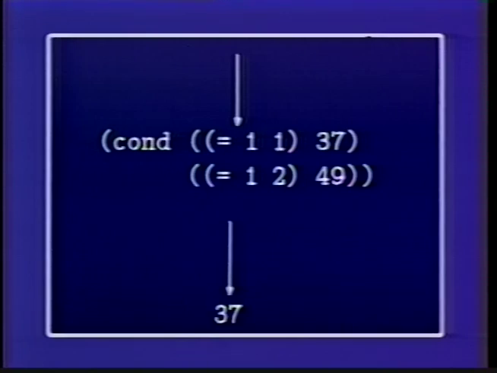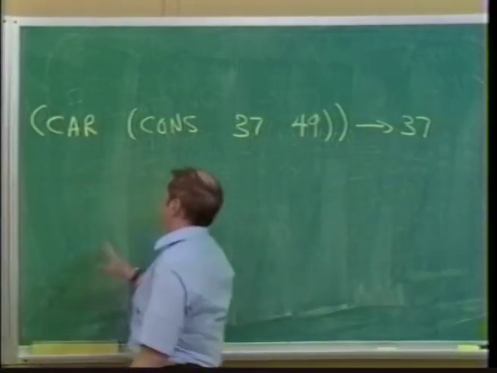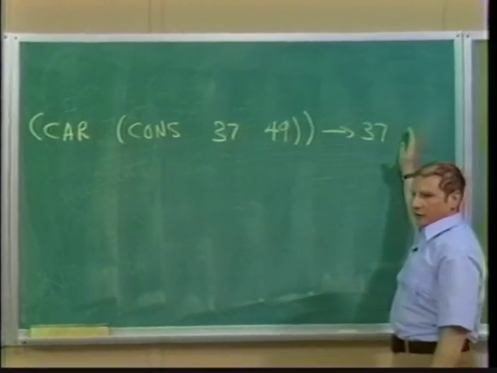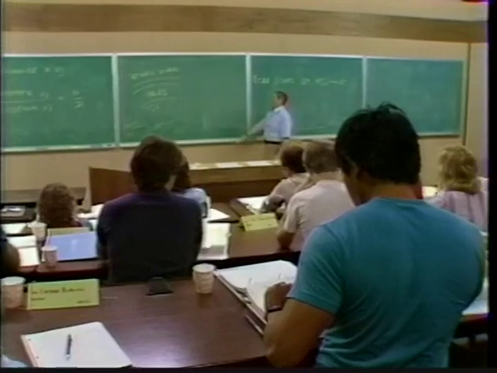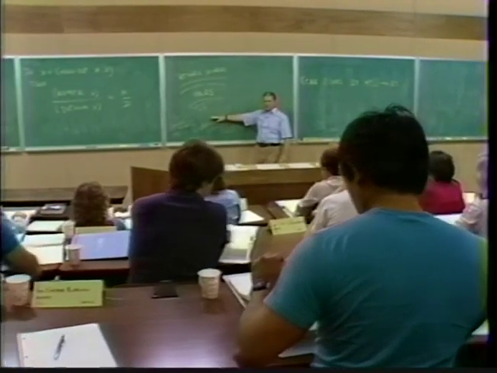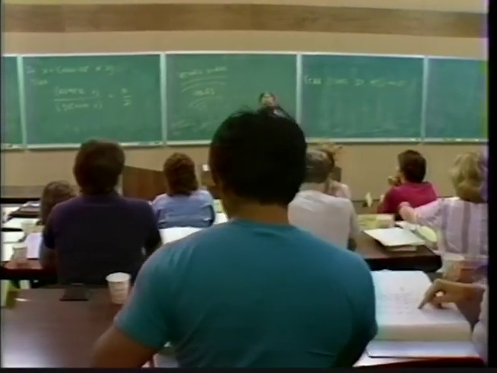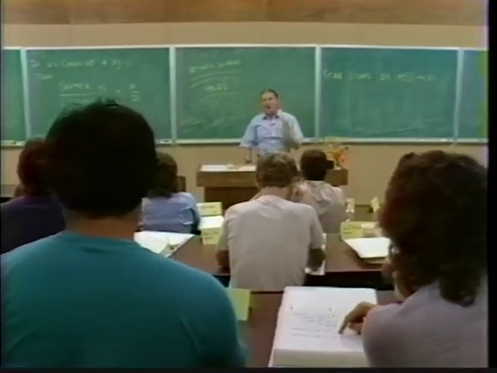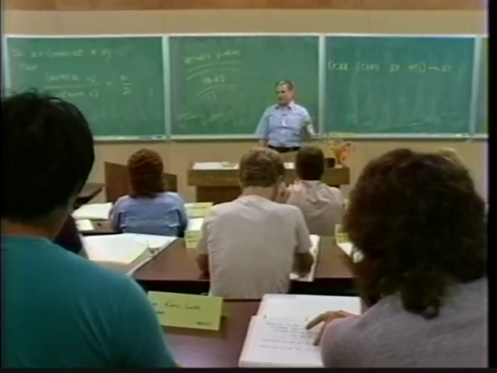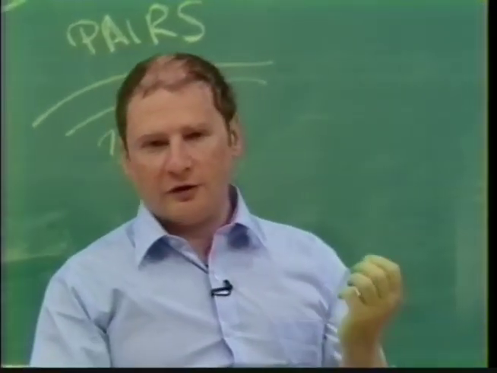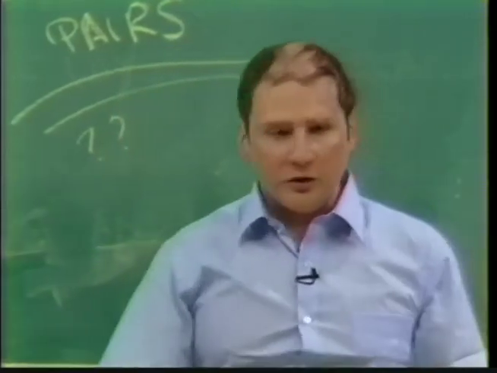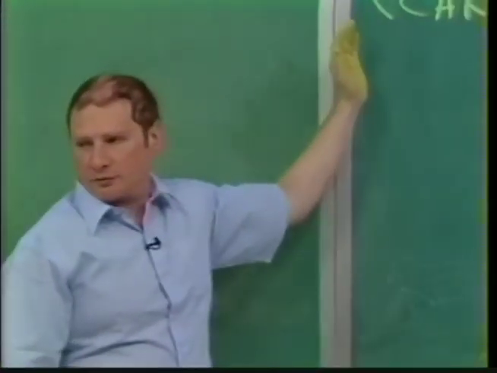And similarly, if I'd taken cdr, that would apply it to 2, and I'd get 49. So you see what I've demonstrated is that that completely weird implementation of cons, car, and cdr satisfies the axioms. So it's a perfectly valid way of building, in fact, all of the data objects we're going to see in Lisp. So they all, if you like, can be built on sort of existential nothing. And as far as you know, that's how it works. You couldn't tell. If all you're ever going to do with pairs is construct them with cons and look at them with car and cdr, you couldn't possibly tell how this thing works.